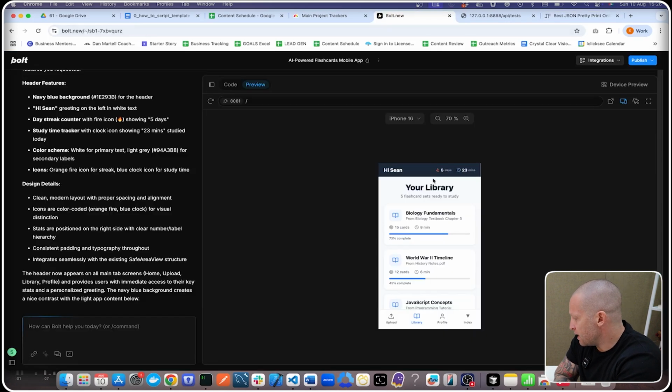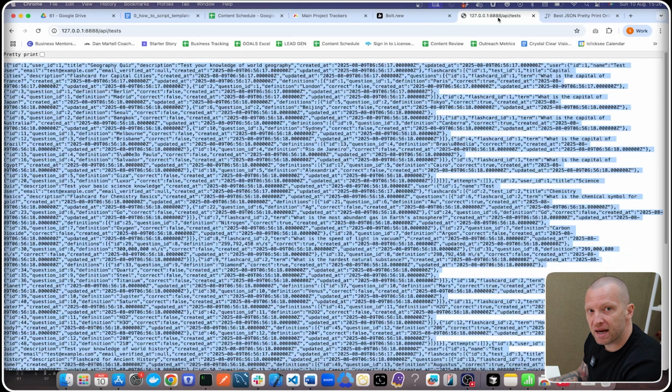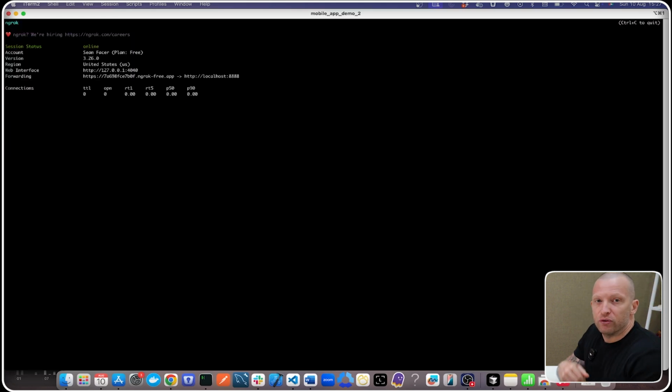So if we have a look at our app and go to library, you can see the list of tests are all dummy data at the moment, biology fundamentals. We want to connect this up so it's getting this data from our backend application. To do this, we need the application running publicly, because at the moment it's only running locally. So we want to use ngrok, http 8888. ngrok is a free service that creates a public domain so that we can query that on the internet.